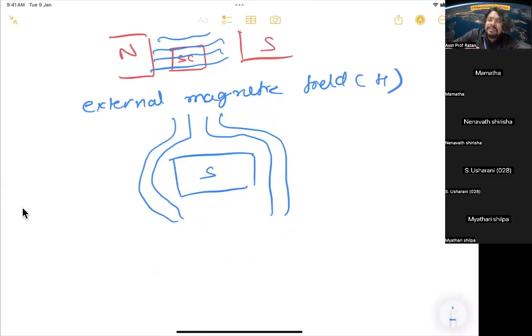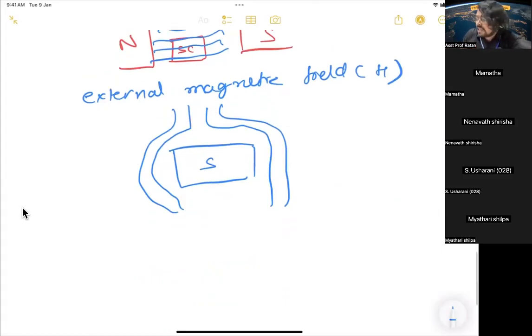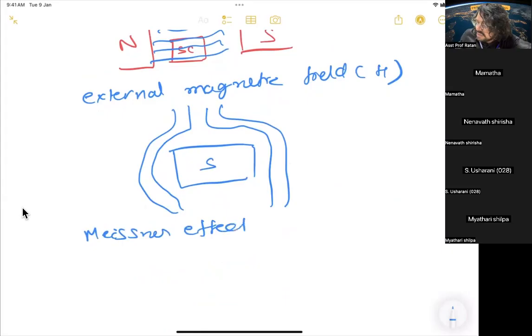So what is happening? It will oppose the external magnetic field. So when you apply an external magnetic field, it repels all magnetic field out of its body. This phenomenon is called the Meissner effect. What is it, the Meissner effect? It pushes out. It doesn't allow any magnetic field to enter the superconductor.